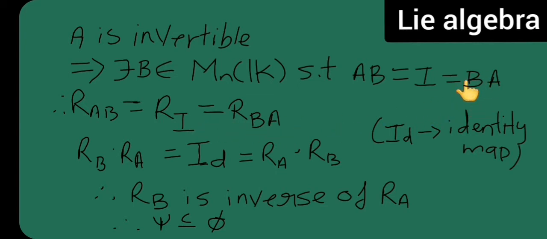This BA I will be writing as RB into RA. Now this I will be separating. RB into RA is equal to, this I will write as ID, which is nothing but the identity map, which is equal to, again separating this part, RA into RB. Therefore I say that RB is the inverse of RA. Therefore I proved that psi is a subset of phi. Okay, next.